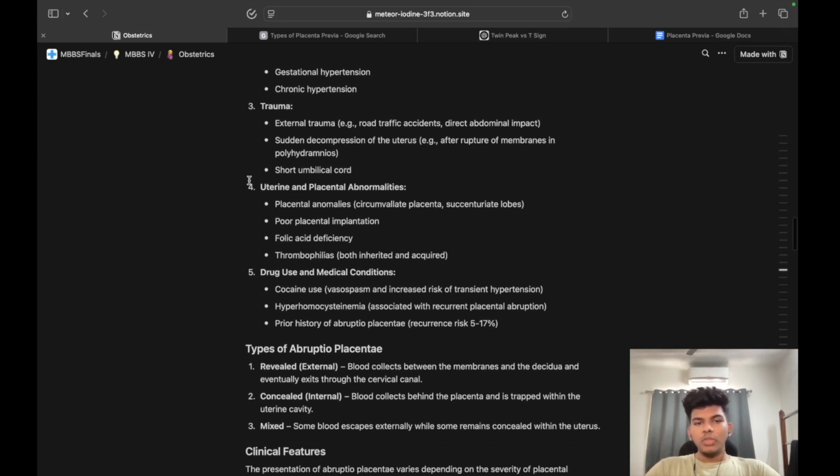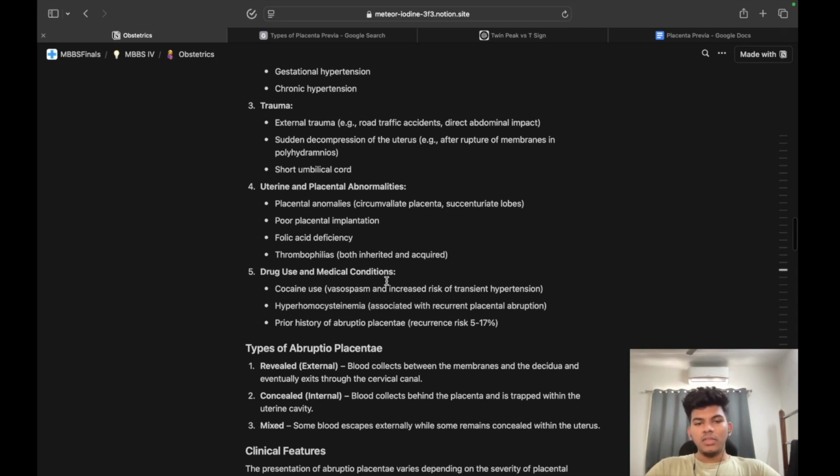And then coming to uterine and placental abnormalities. Placental anomalies like circumvallate placenta, succenturiate lobes, poor placental implantation, folic acid deficiency and thrombophilias, both inherited and acquired, can lead to Abruptio placentae.